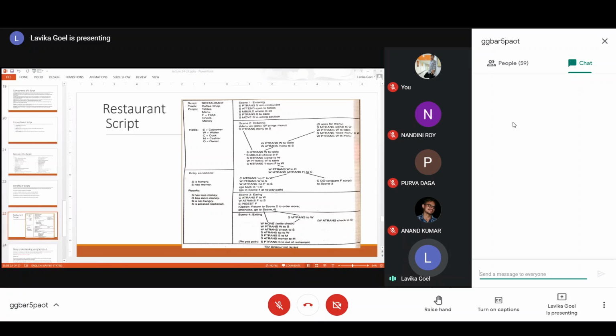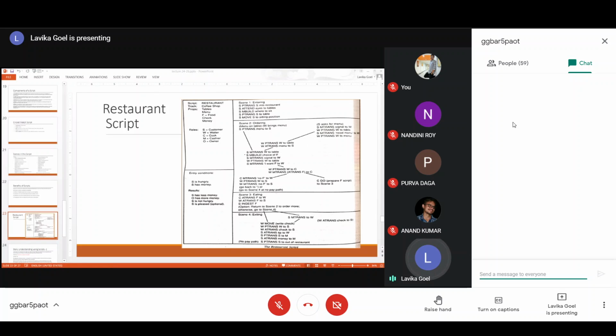Then the waiter is going to the customer. So WP trans W to S, because the waiter is going to the customer, and then WA trans check to S. So he's giving that check to the customer, and then S A trans tip to waiter. So S is giving some tip to the waiter. So A trans means giving. So the customer gives some tip to the waiter, and then SP trans S to M. M is your cashier. So S is going to the cashier, and then S A trans money to M. So S is giving money to the cashier, and finally he has paid. Then he'll go out of the restaurant. So SP trans S out of the restaurant. So he's going out of the restaurant.